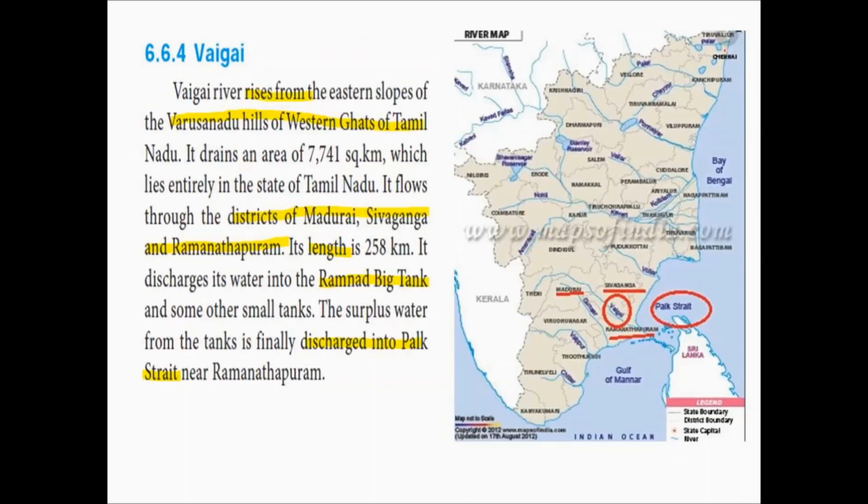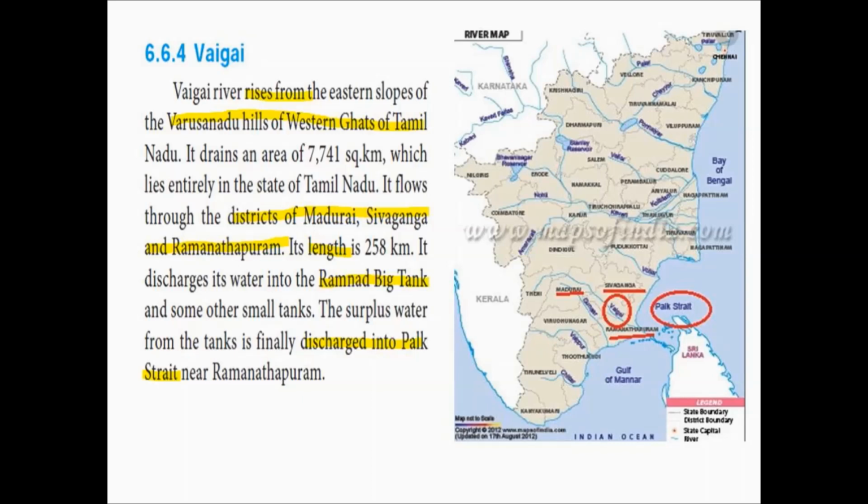Next we will see about the Vaigai river. Vaigai river rises from the eastern slopes of the Varsanadu hills of Western Ghats of Tamil Nadu. We already know the Varsanadu hills are present in the Western Ghats. In the physical map of Tamil Nadu in your book, you can find the Varsanadu hills in Western Ghats.